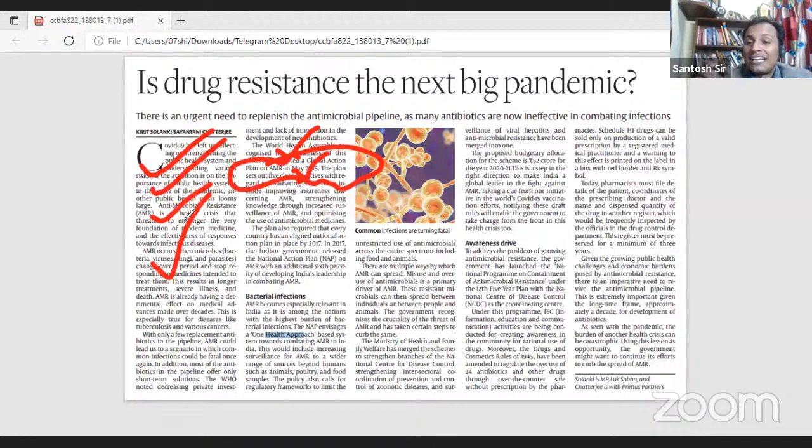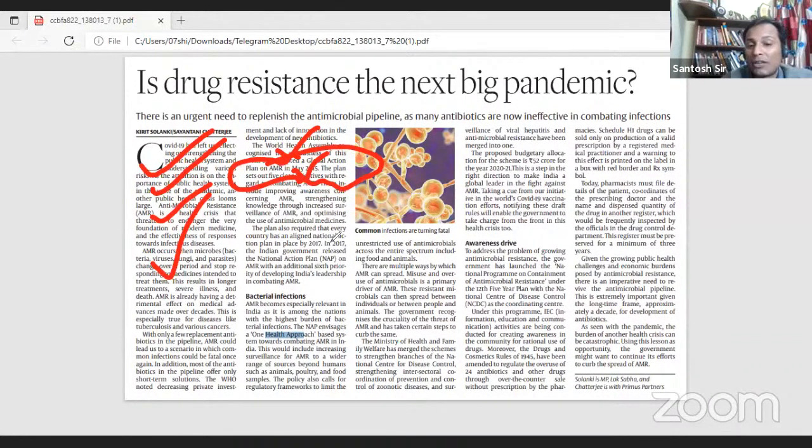So the World Health Assembly, which is the highest decision-making body as far as health is concerned, has in the year 2015 taken a plan, the global action plan on AMR. This is one point which needs to be noted down. Similarly, India has also adopted this plan.